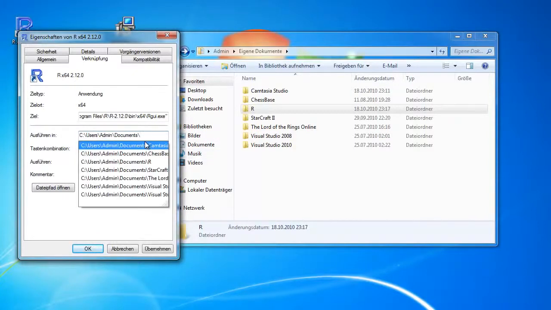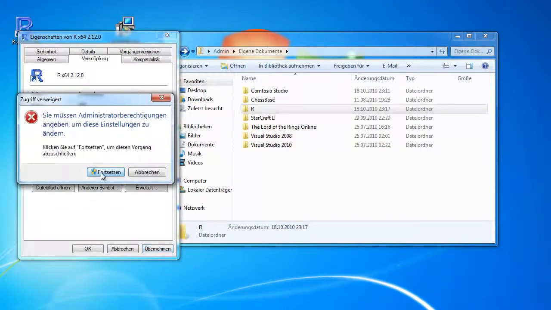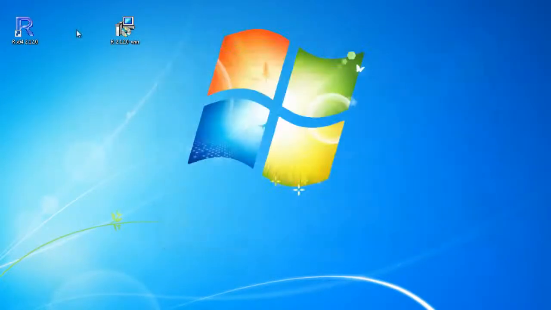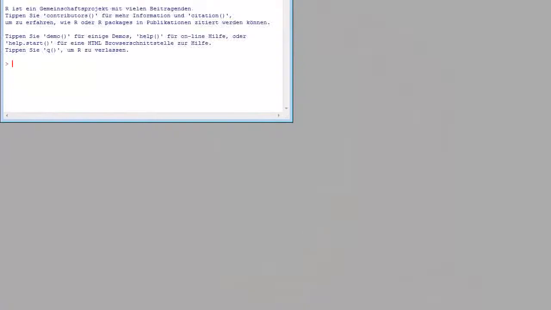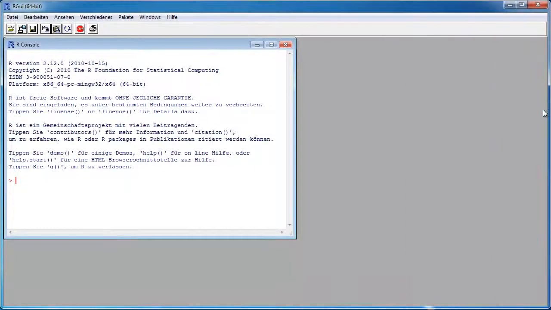They should be in the folder R. It's not necessary to do that, but it looks much better. Okay, you don't need to do that, but it's better.